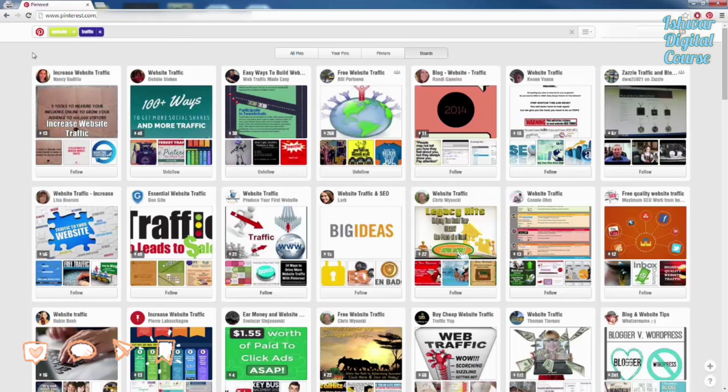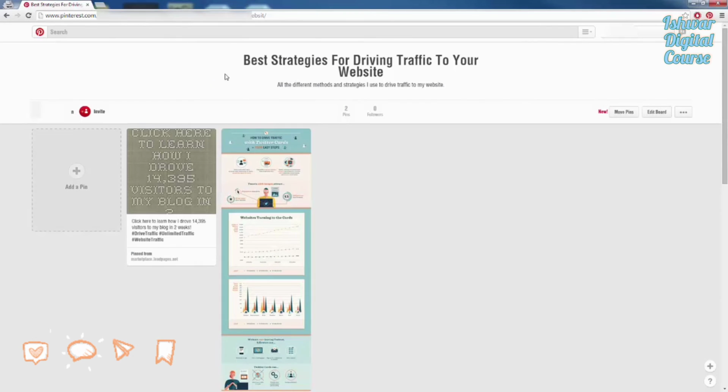All right, so how do we do that? How do we place our board? Well, when we are viewing our board like I am here, we are going to click on the little three buttons over here, the three little dots, and we're going to go to make a widget.